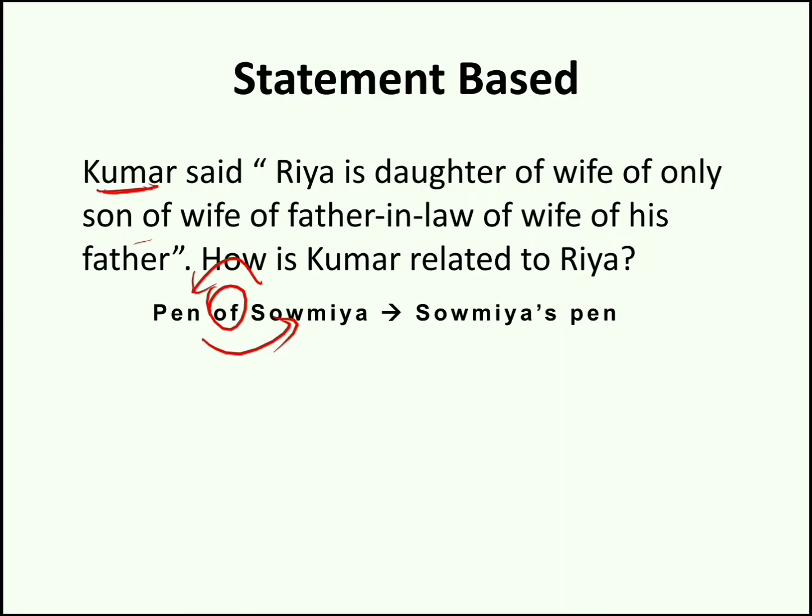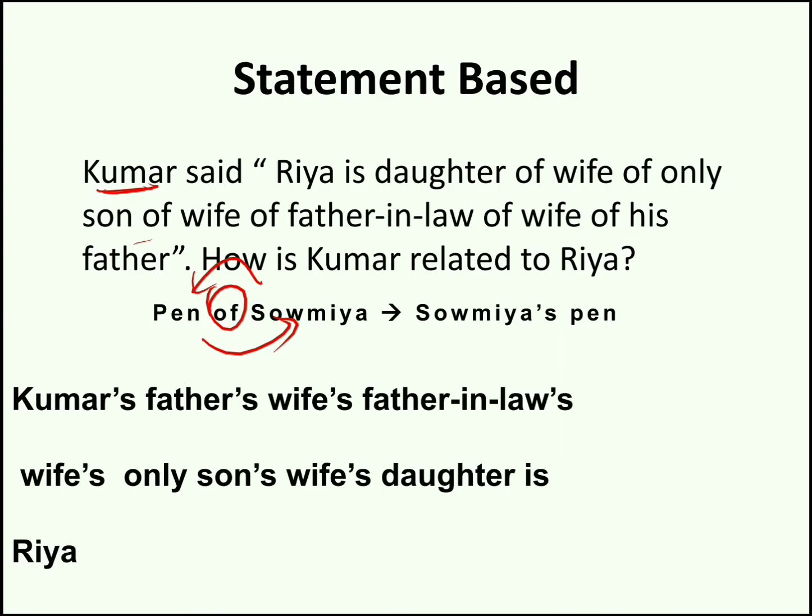So in this way you can start rewriting. If you rewrite, you will get a statement like this: Kumar's father's wife's father-in-law's wife's only son's wife's daughter is Riya. So I have rewritten it in this way. So daughter is Riya. Now Kumar's father's wife is Kumar's mother.